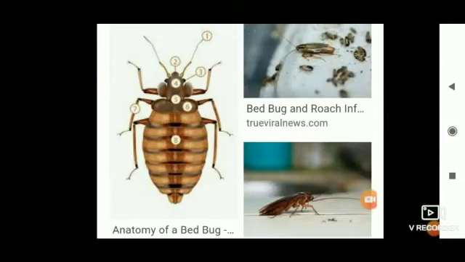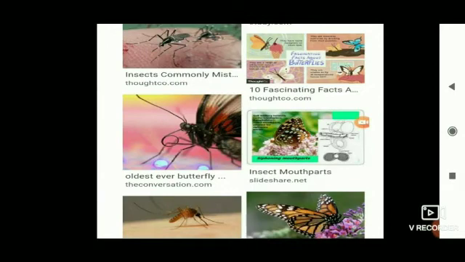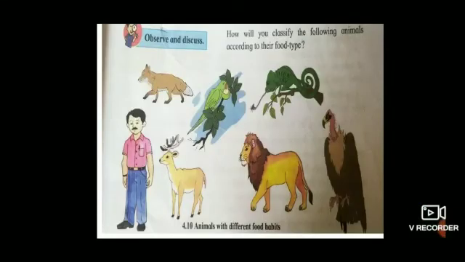In multicellular animals such as insects like cockroach, grasshopper and nibbling insects, they have jaw-like mouth parts to ingest the food, through which they take in food. That is also a type of holozoic nutrition. Now other insects like butterflies have a tube-like proboscis for sucking the food. Then mosquitoes and bed bugs have needle-like mouth parts for piercing and a tube-like mouth part for sucking blood and fluids.